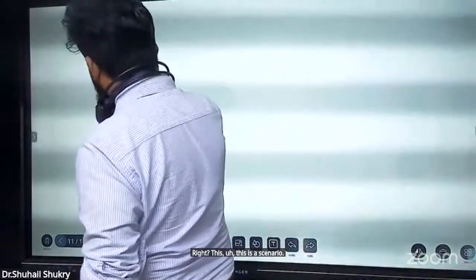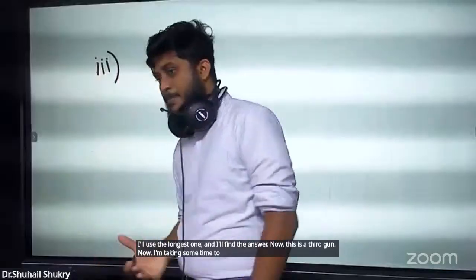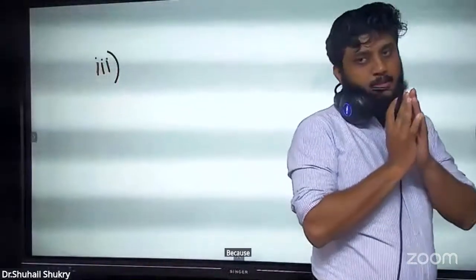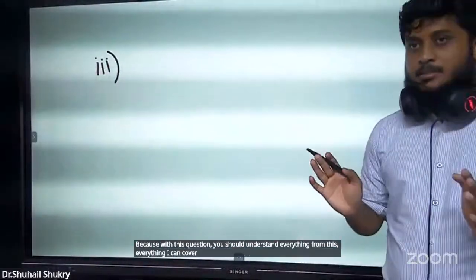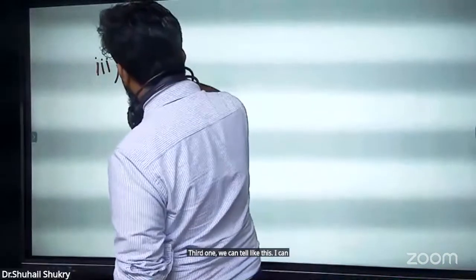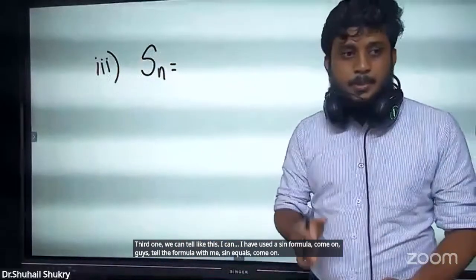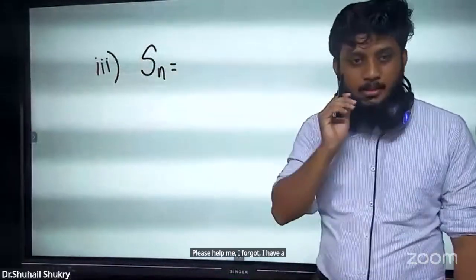Okay, first I told we can use the longest one. I'll use the longest one and I'll find the answer. Now this is the third one. I'm taking some time to explain this because with this question you should understand everything. Third one we can tell like this: I have to use the Sn formula. Come on, guys, tell the formula with me. Sn equals, please help me.